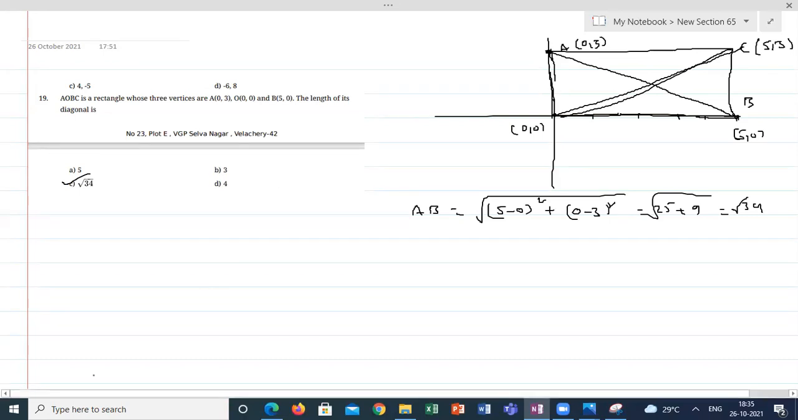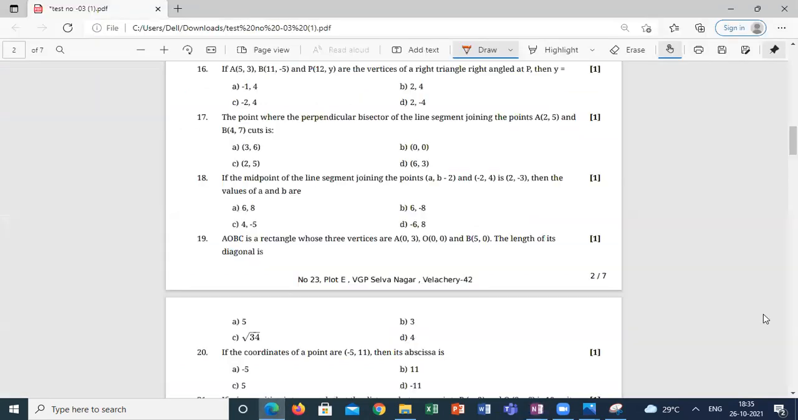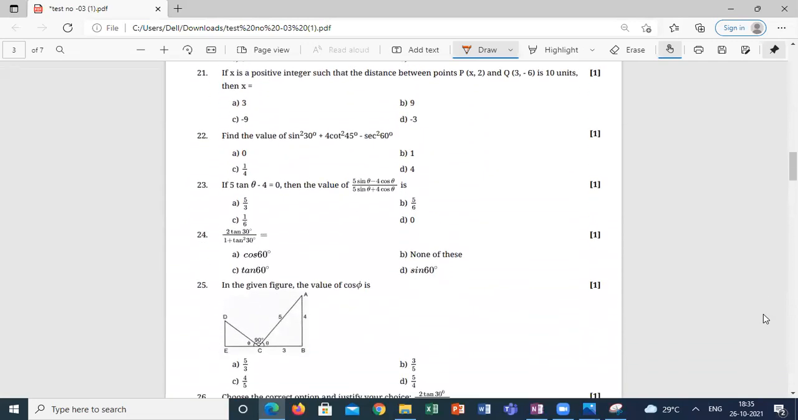Yeah, I'm going back to the question paper. Let me know any doubts from question number 16 to 20. Any doubts again? What about question number 21 to 25?